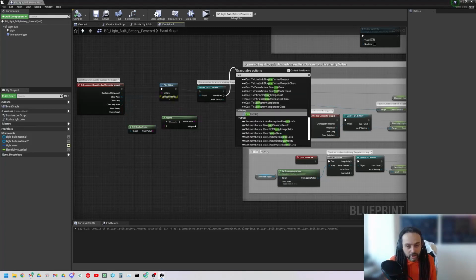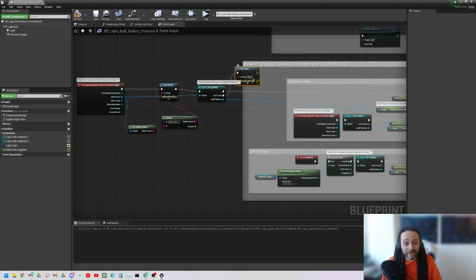So what I tend to do, because I still consider myself a noob, is print string something like "cast to BP battery failed", and then I'll get the name of the blueprint, BP light, whatever.